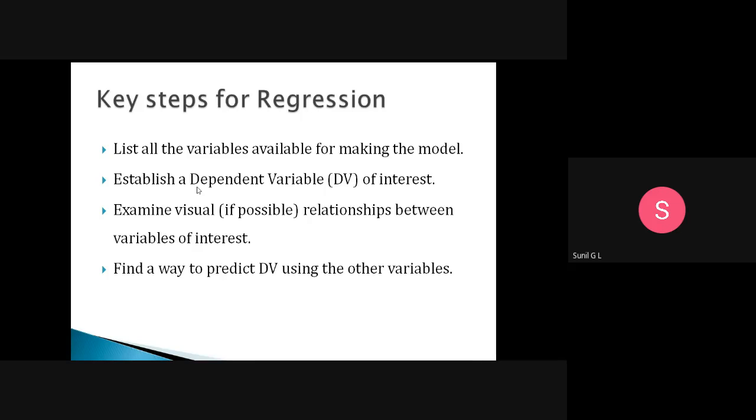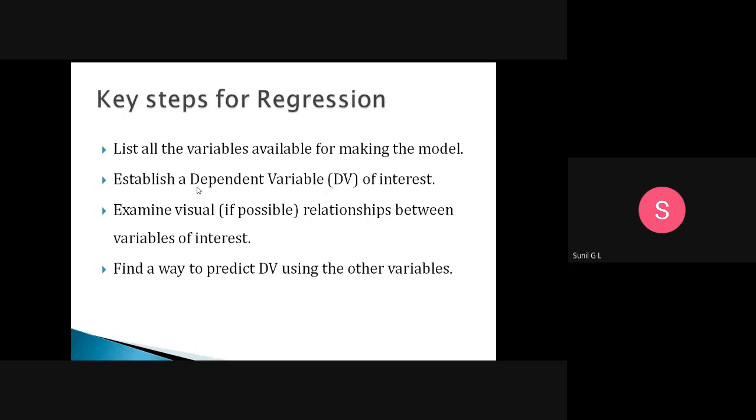When your daily study time increases, obviously your marks will also increase. If your attendance increases, obviously your marks will increase. That is what we call regression. So what are the key steps of regression?